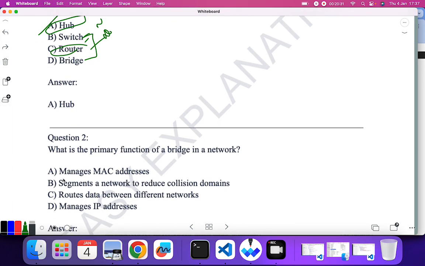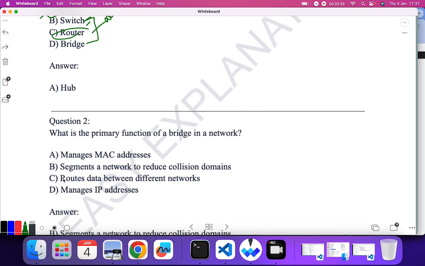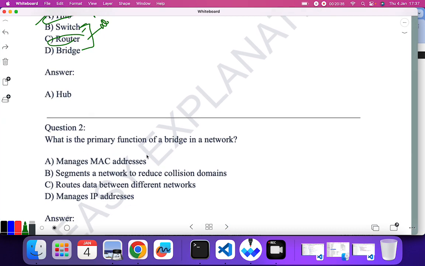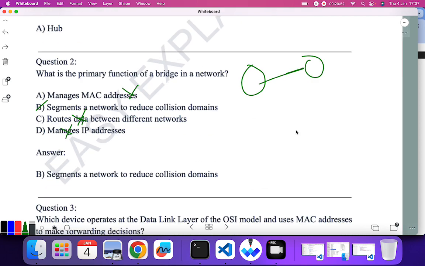What is the primary function of bridge in a network? Manages MAC address, no. Routes the data, no, it is done by the IP address. Manages IP address, no, it is done by the router. Segments a network to reduce collision domain, yes, this is done by the bridge. There are two networks and it is used to segment them in order to reduce collisions.